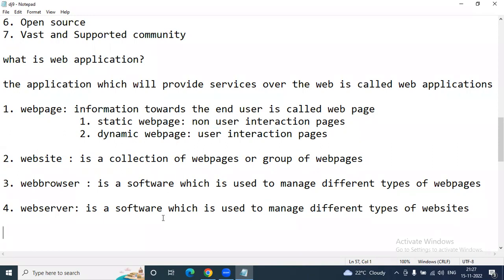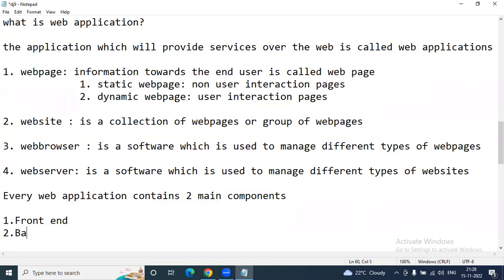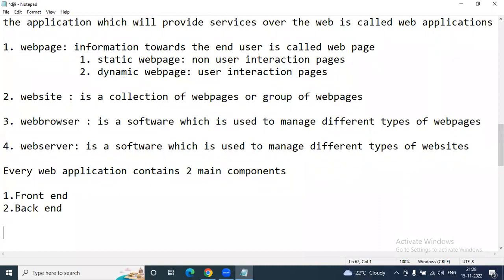And coming to Django development, every web application contains two main components. What are they? One is the front end. The next one is the back end. Front end as well as back end. So what does front end mean?